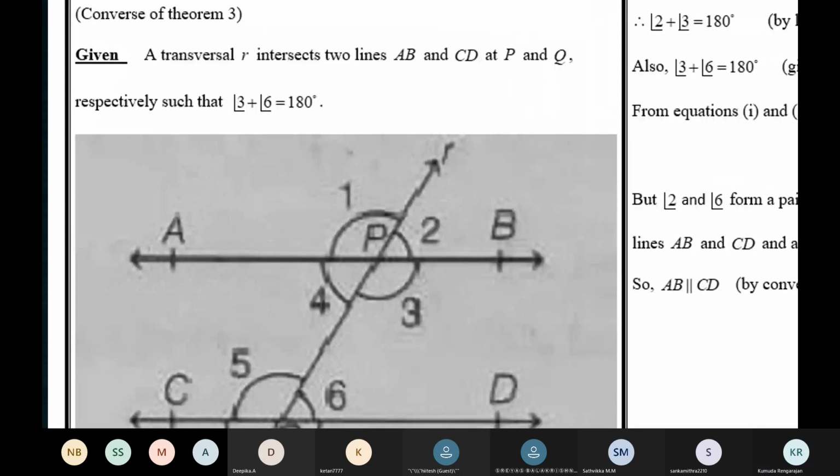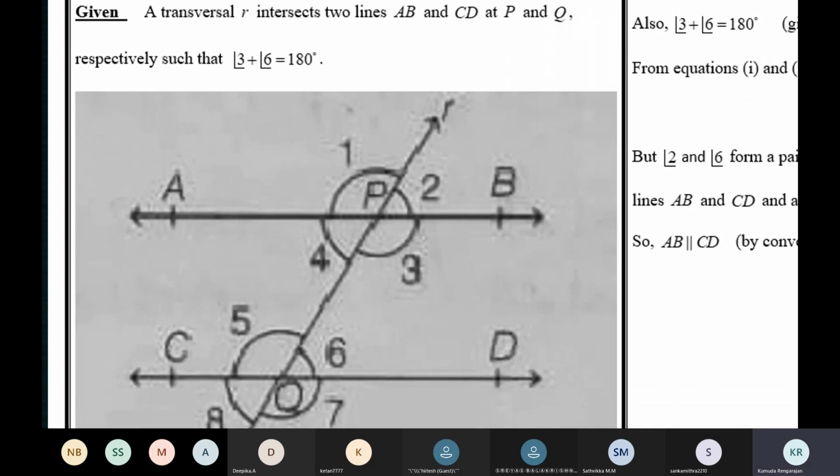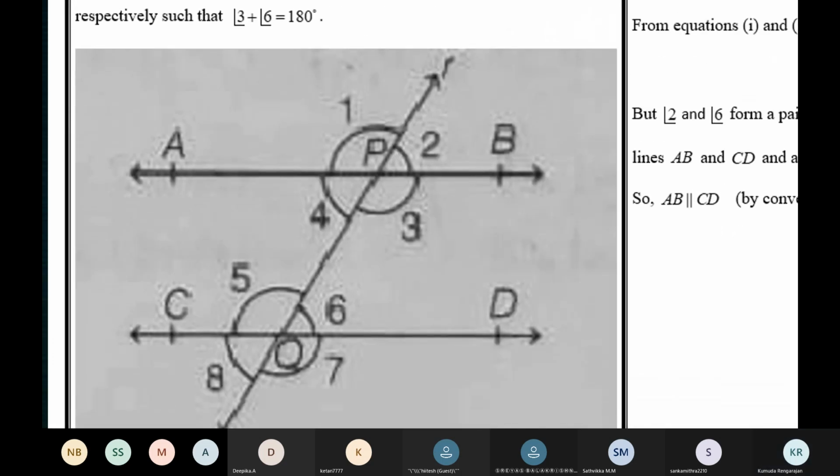Tell me, if we take 4 plus 5 is equal to 180. Two lines cut by a transversal such that a pair of allied angles is supplementary. So here we have taken up 3 plus 6 is 180. What if we write 4 plus 5 is 180? Then how will the proof go? 4 plus 5 is equal to 180, given.